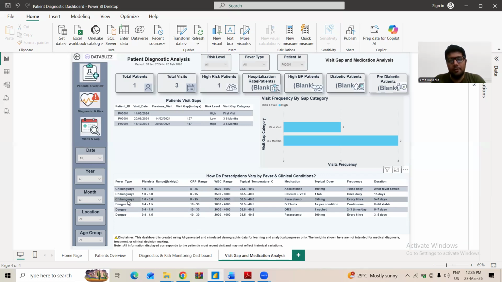So yes, in every kind of hospital this kind of analysis is done, so that they have the proper stock in the pharmacy of the medicines they need. Also, they can include additional facilities. If hospitalization is higher, they can add additional beds in the hospital. All these things they can do easily if they do the proper analysis.